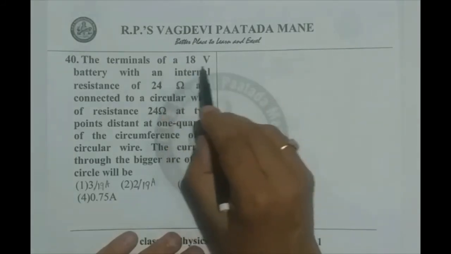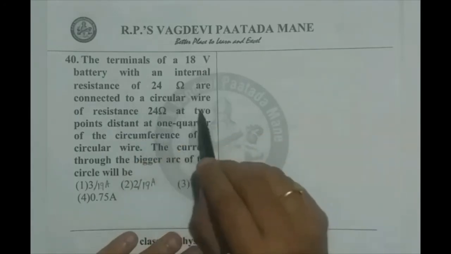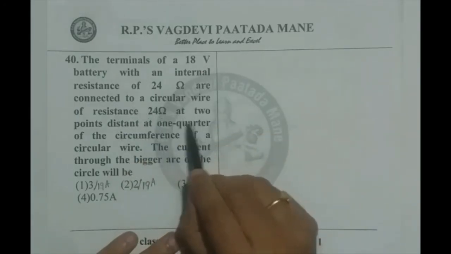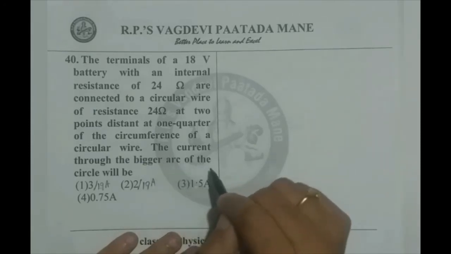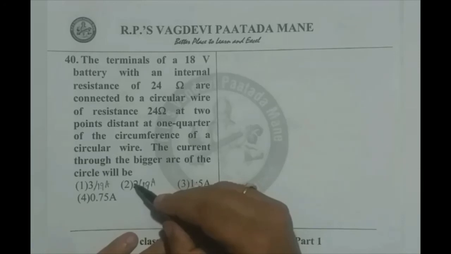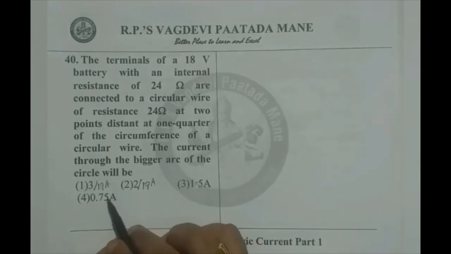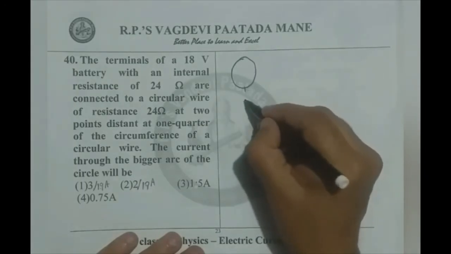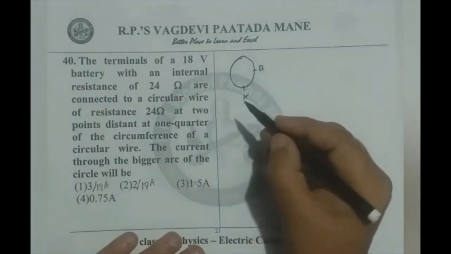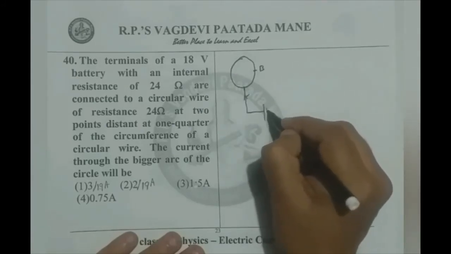The terminals of an 18 volts battery with an internal resistance 24 ohm are connected to a circular wire of resistance 24 ohm at 2 points distant at 1/4 of the circumference of the circular wire. The current through the bigger arc of the circle will be? We write a figure like this. Say this is the circular wire, and we mark 2 points A and B at 1/4 of the circular length like this, and we connect a battery there.